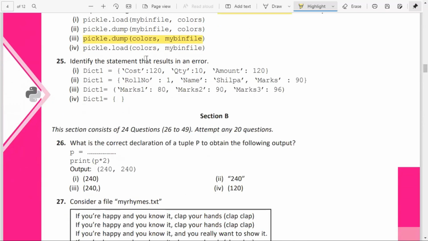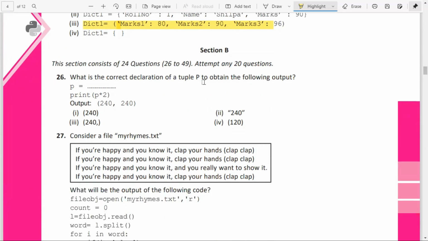28. Which of the statements results in an error? Okay. Dictionary declaration. Dictionary means it will be in the form of curly braces. Items will be in the form of key, colon, value pairs, and all the items are separated by commas. This is correct. This is also correct. But for a dictionary, we will not have this normal bracket. So this will result in an error. Okay. And this one is what? This is also a dictionary, an empty dictionary created.